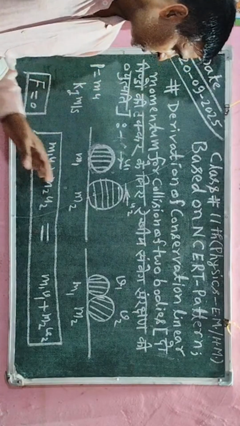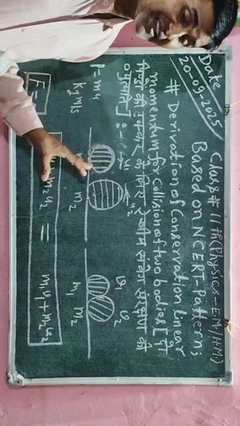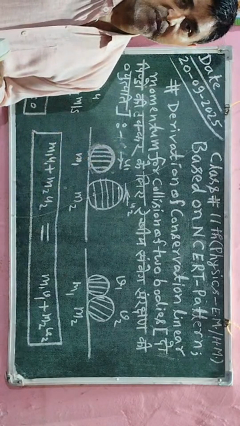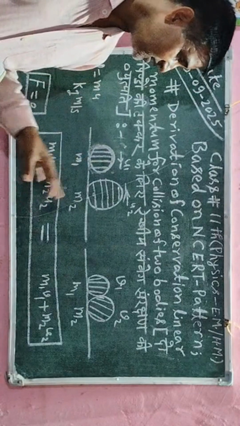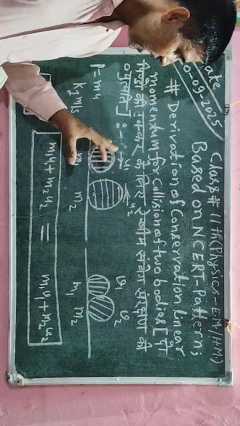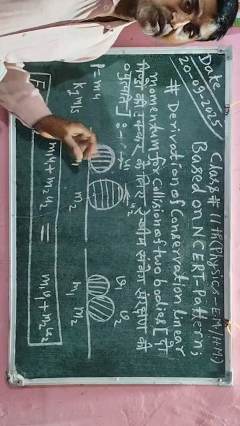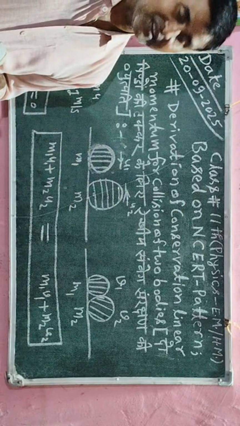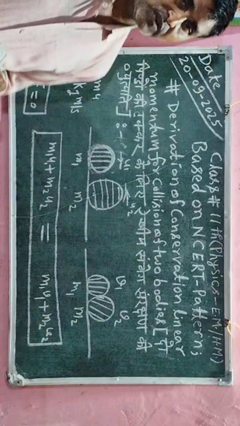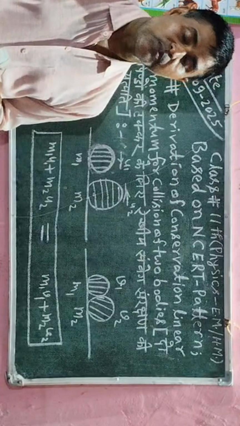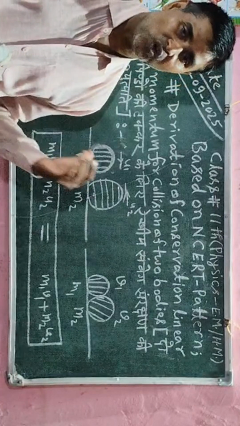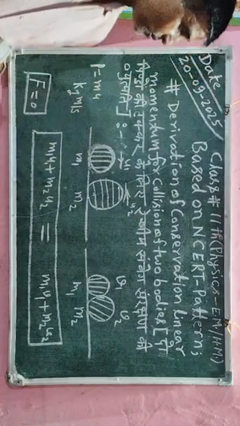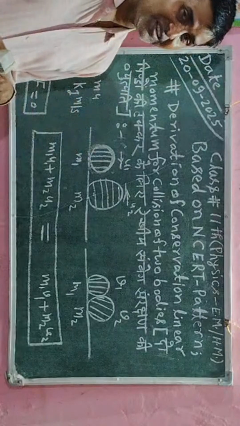Now I will erase this diagram, and after erasing I will write one numerical and then solve it properly. First of all, the data which I have spoken I will explain in Hindi, so students who are reading in Hindi medium can understand this concept in detail. CBSE board students and English medium students are both understanding very clearly, because I have explained all the information here in detail. Now I am going to translate all this information into Hindi.